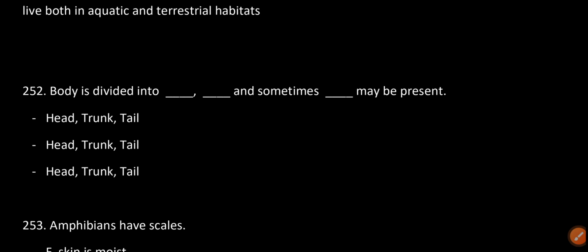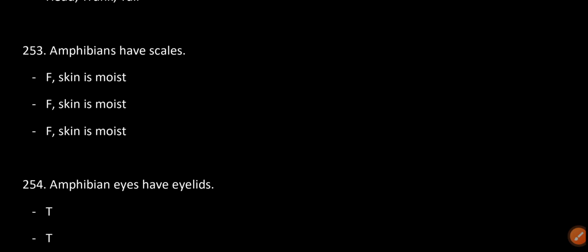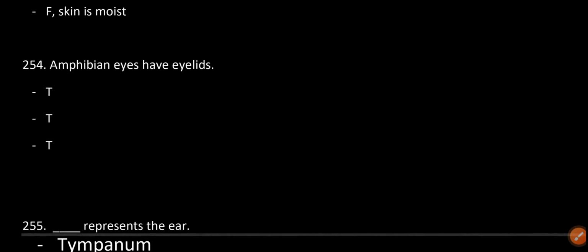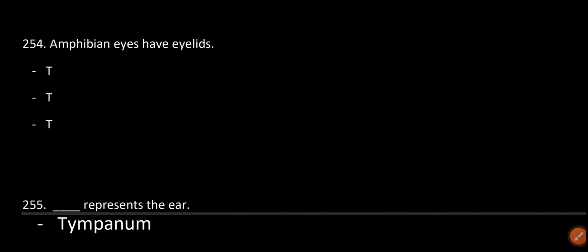The body is divided into dash, dash and sometimes dash may be present. Head, trunk, sometimes tail may be present. Amphibians have scales. False. Skin is moist.